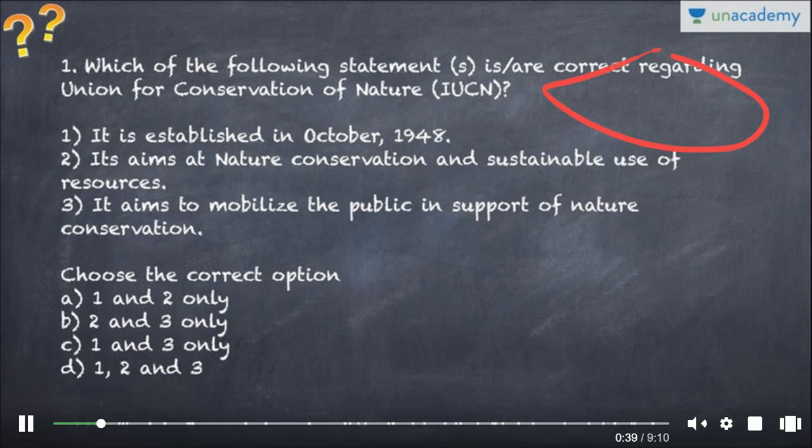So let's get started. Which of the following statements is or are correct regarding International Union for Conservation of Nature? Just I is missing, sorry for that. It is established in October 1948. It aims at nature conservation and sustainable use of resources. It aims to mobilize the public in support of nature conservation. This is a very typical MCQ which is asked in UPSC. So let's see which of the following is correct.